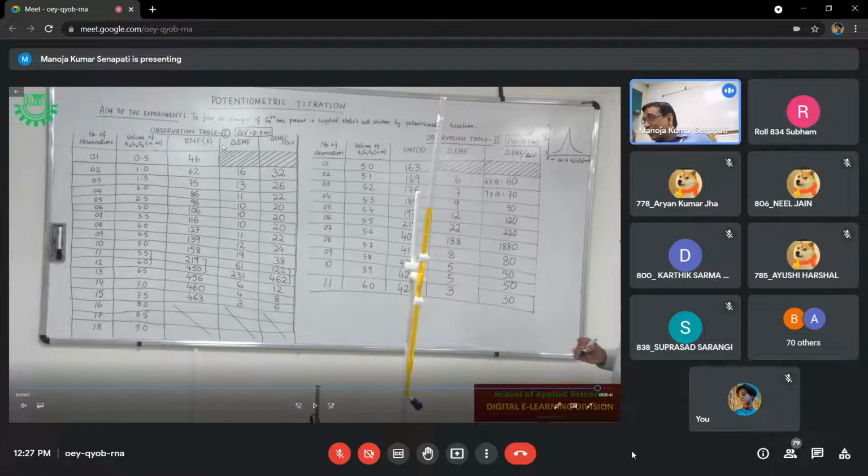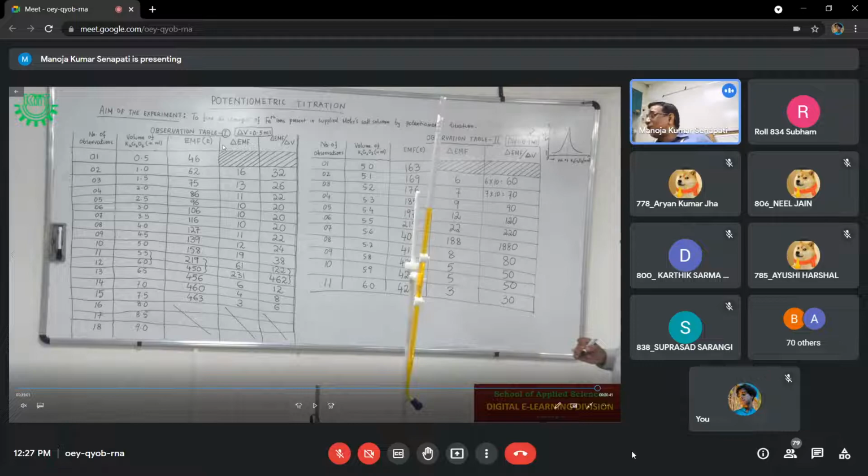And while you are doing the calculation, at no point are you using the EMF value, or the del EMF value, or del EMF by del V. Are you using this value at any point of the calculation? You are not using this value.